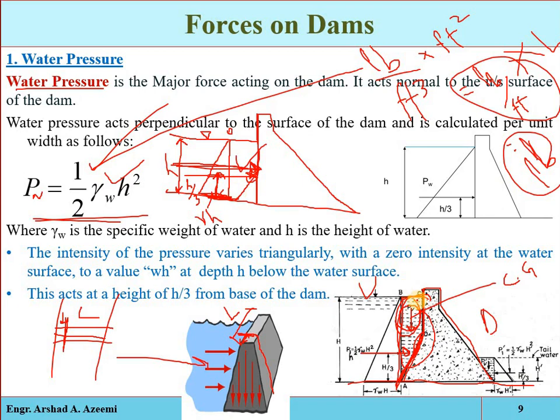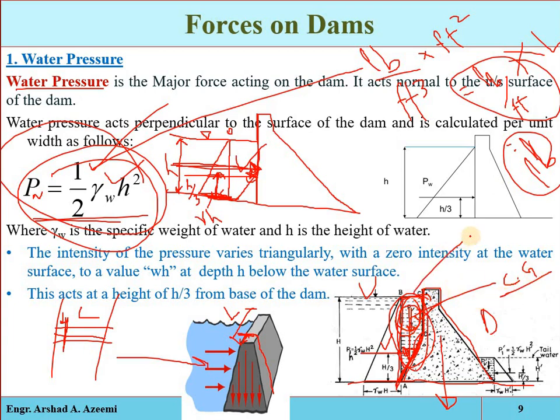And if the upstream face is partly vertical and partly inclined, then we will have two components of the water pressure: the horizontal component and the vertical component. The horizontal component is this one. Again, it will be perpendicular to the upstream face and at a distance of h by 3. The vertical component will be equal to the weight of the water present in this column, and it will act downward, meaning parallel to the direction of the weight of the structure, at the center of gravity.